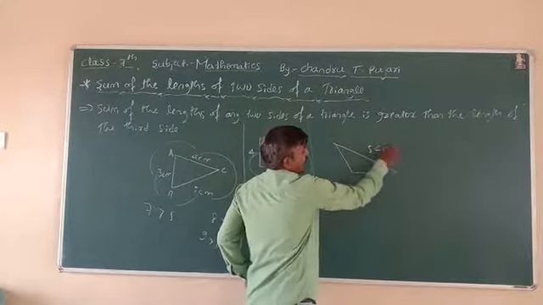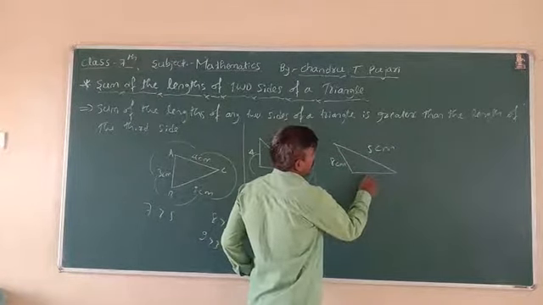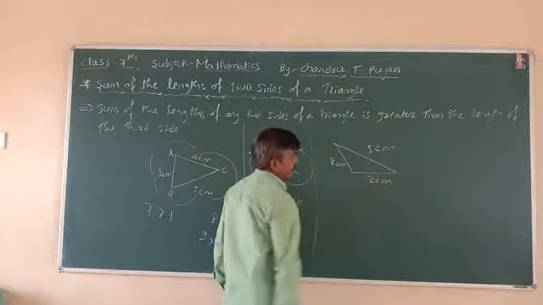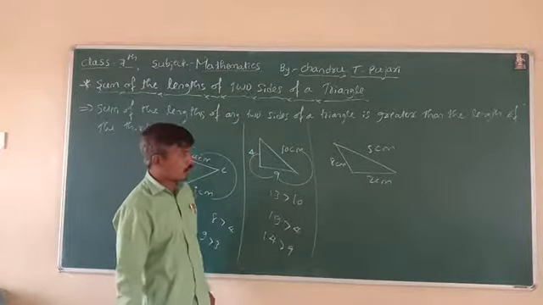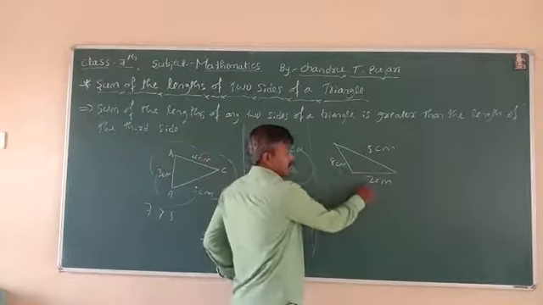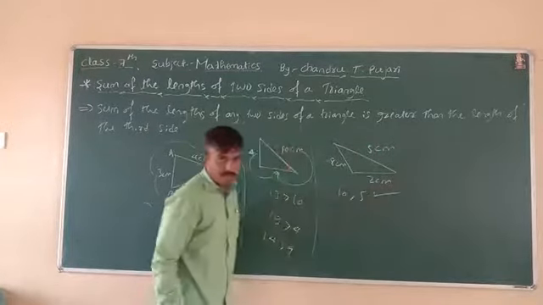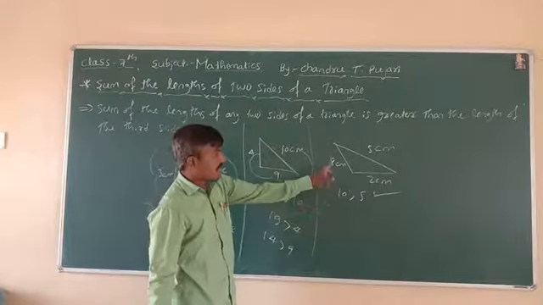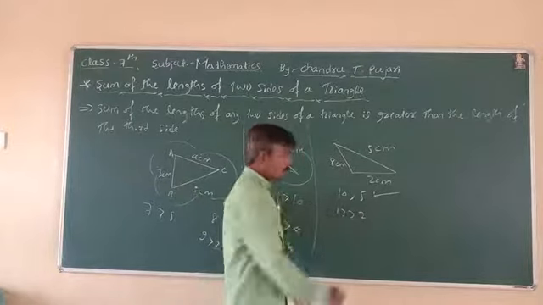Again, a second example. 5 centimeter, 8 centimeter, 2 centimeter. Got it? Check yourself once again. The sum of two sides, 8 plus 2 is 10, is more than 5. The first condition is over. Next, 8 plus 5 is 13, more than 2. That is also over.